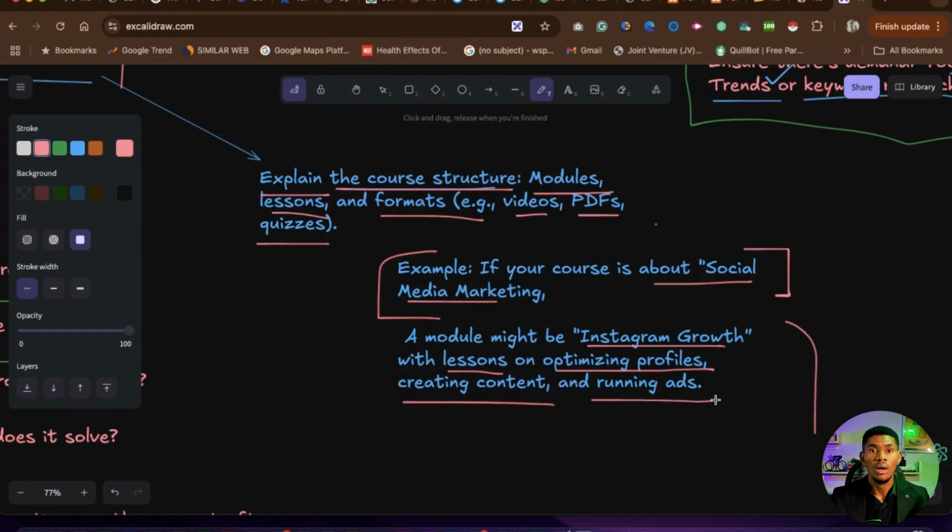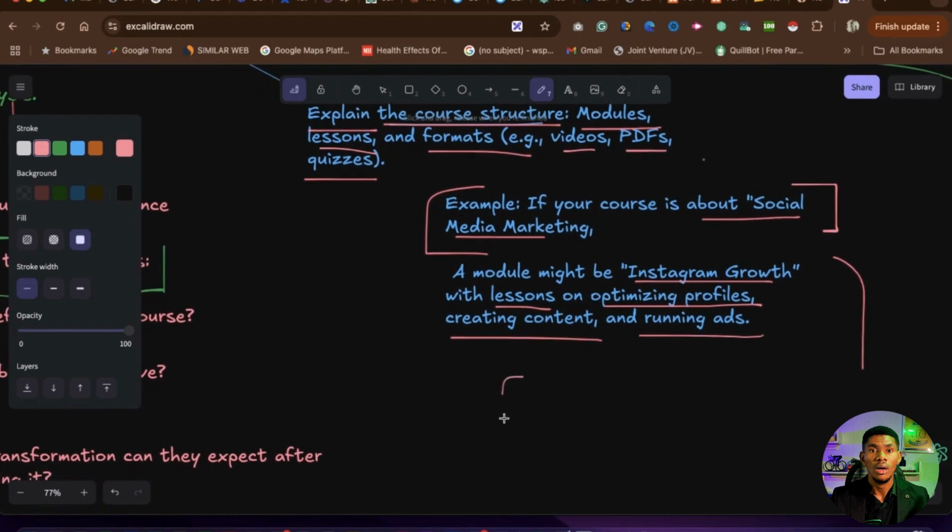This will be the content of the course. And remember, the content of the course is embedded inside a module. Let me show you an example. This is a module here, and the title of the module is here.